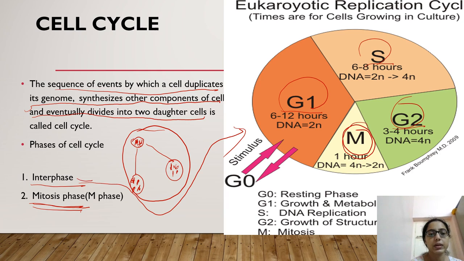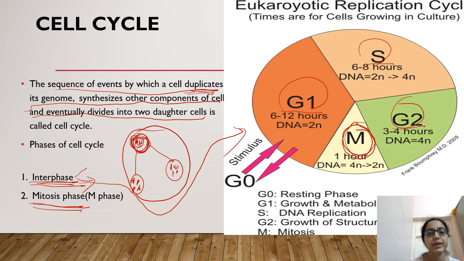See, before this cell divides into two daughter cells, the cell has to prepare. Like here we have talked about, the cell duplicates its genome and the cell organelles. So this duplication of different organelles and the genome has to be done in interphase.